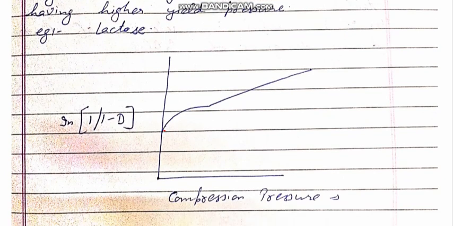Here the graph is not linear from the initial position. This non-linear part of the graph shows that the particles are fragmenting initially when the pressure was applied, but after that it shows a straight line.